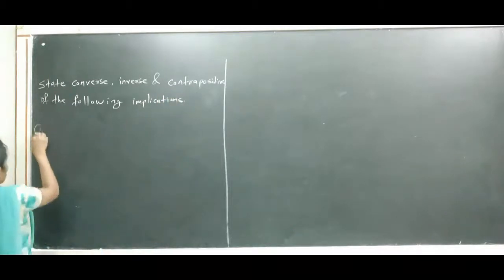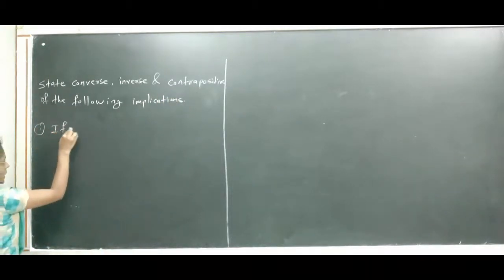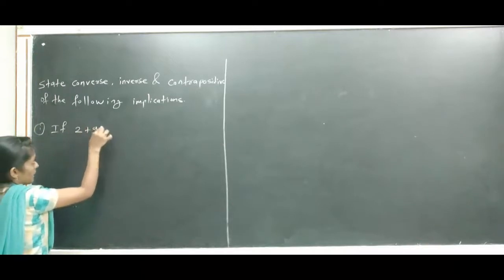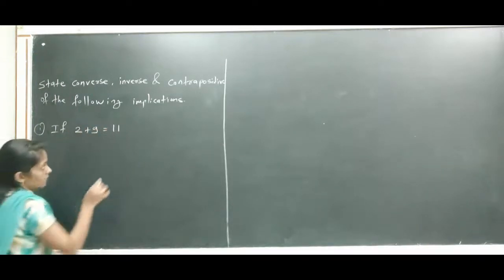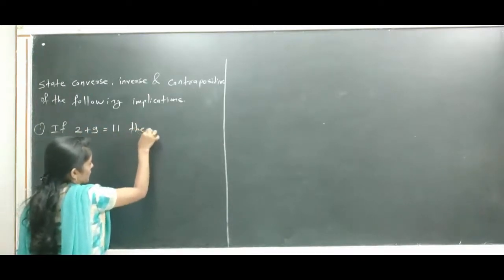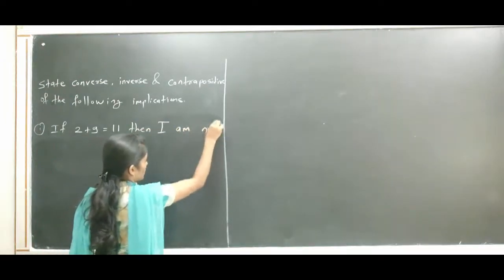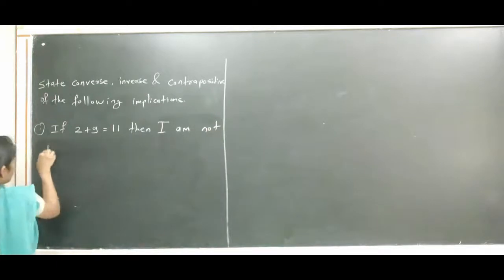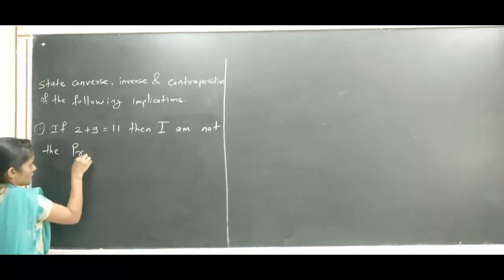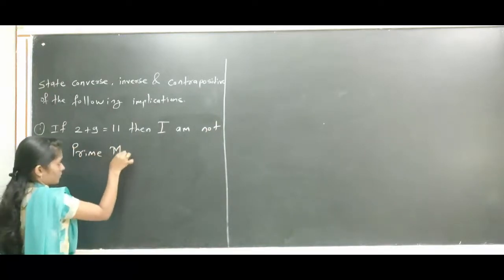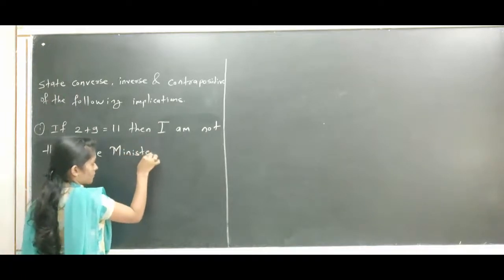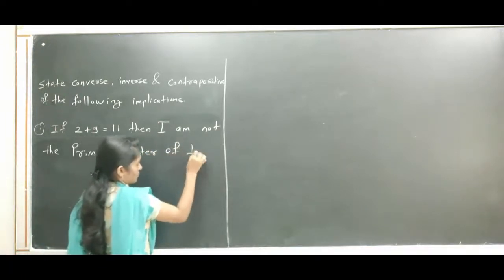Okay, so first statement: if 2 plus 9 equals to 11, then I am not the Prime Minister of India.